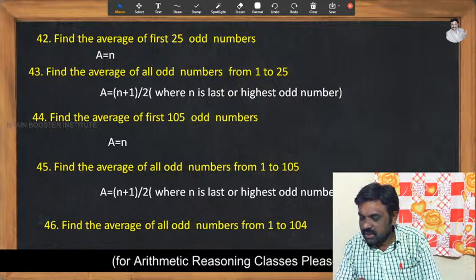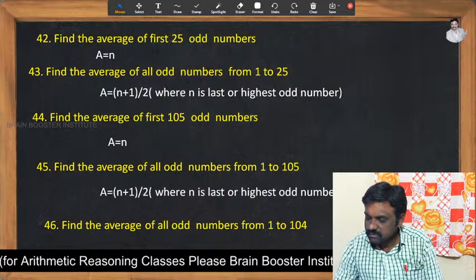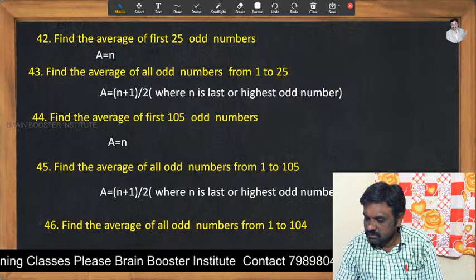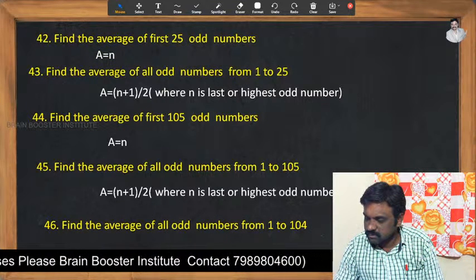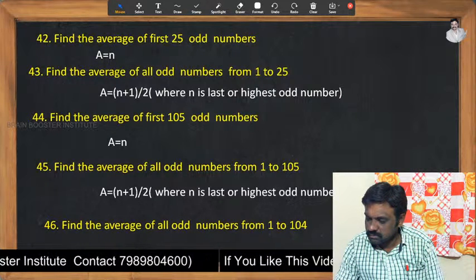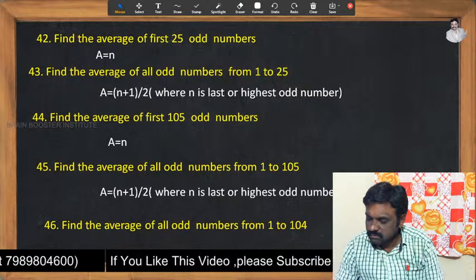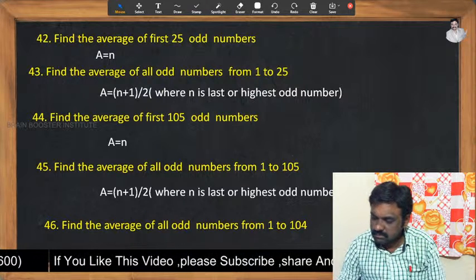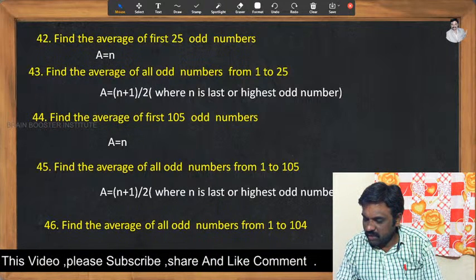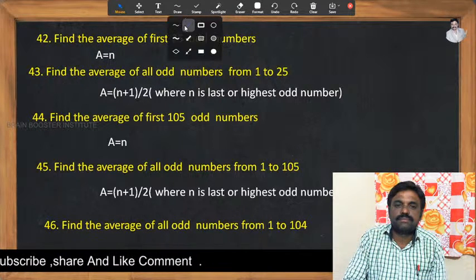Please type your answer in the comment box. 52, very good Vishnu Panagar, very good, 52. Very simple.